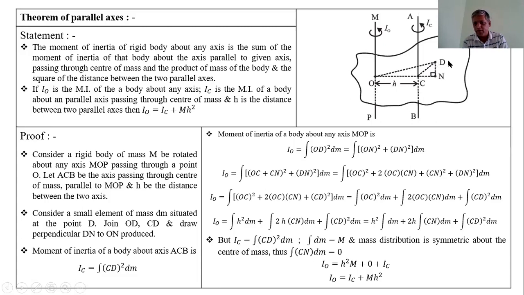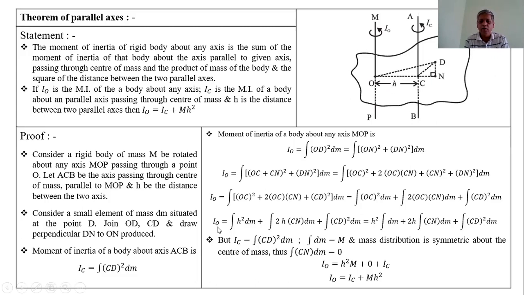If D point is here instead of there, or this D point is in between these two axes, or here, at that time the distances OD, CD, CN can change, but distance OC never changes. That means h remains constant. So h square and h are taken outside of integrations.